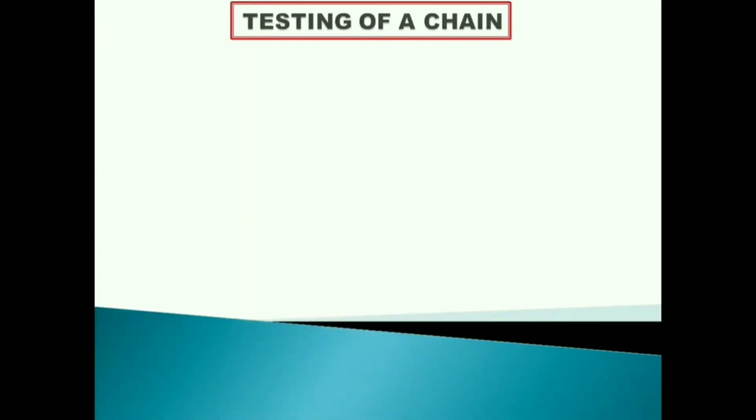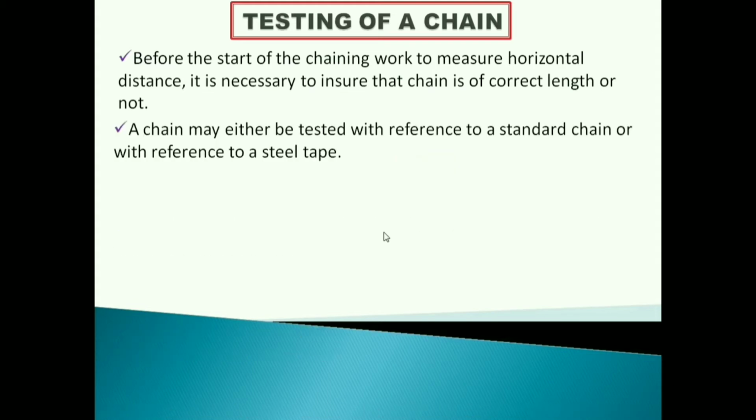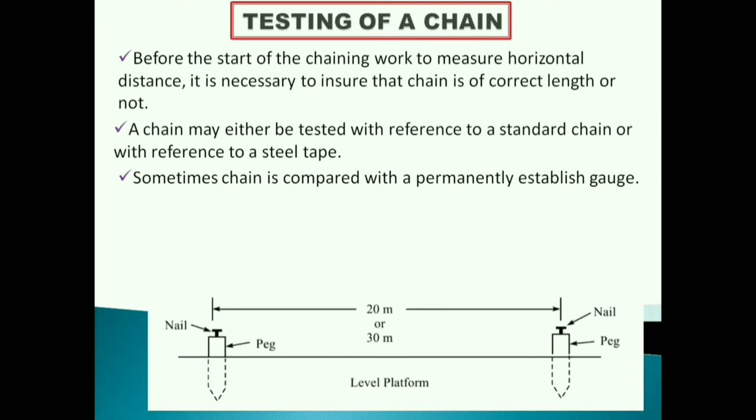So, testing of a chain. Before the start of the chaining work to measure horizontal distance, it is necessary to ensure that the chain is of correct length or not. Next, a chain may either be tested with reference to a standard chain or with reference to a steel tape. Sometimes the chain is compared with a permanently established gauge.